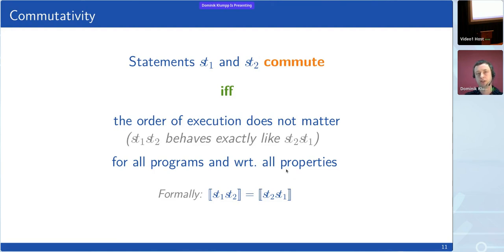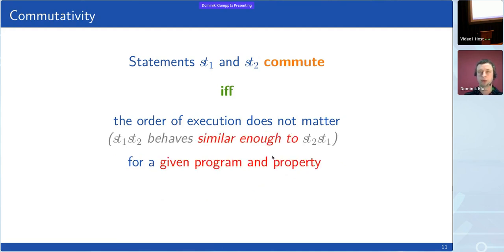But because it's so general, it's also limited. If we focus on a particular program and a particular property, we can actually get more and different kinds of commutativity than what this definition would allow. So we focus on a given program and property, and then we only ask that the two sequences of statements behave similarly enough for this program and property.